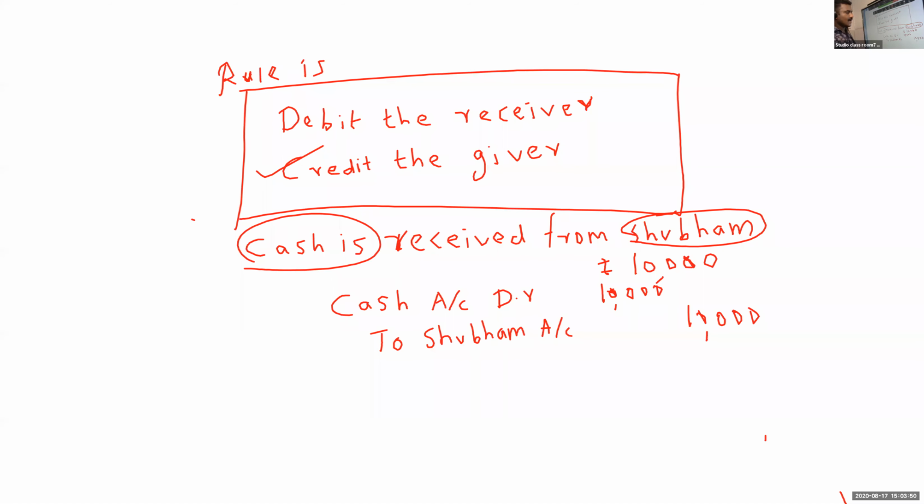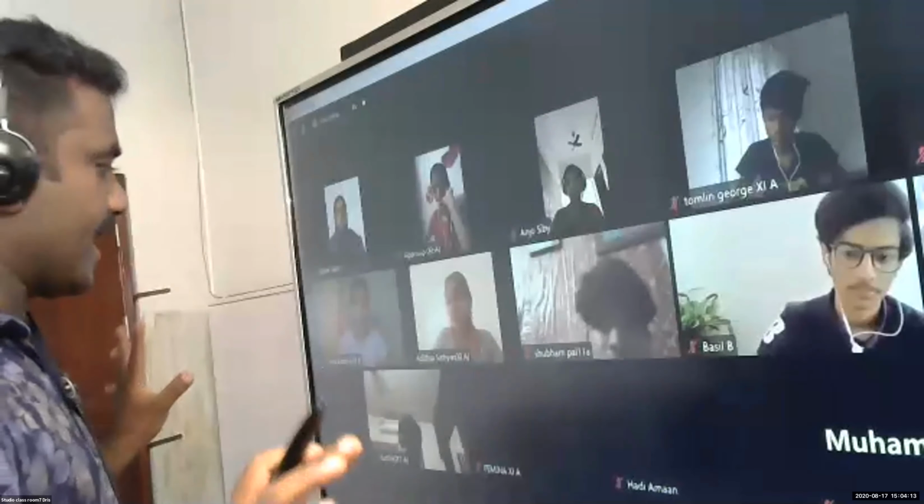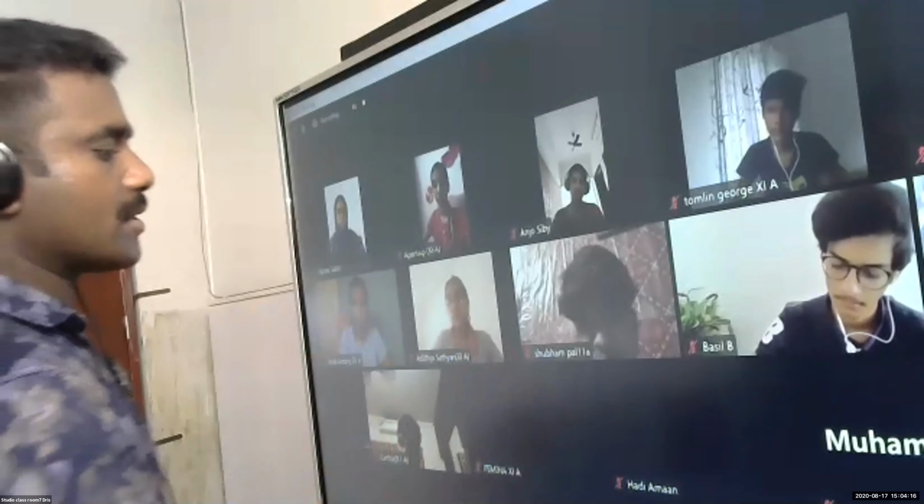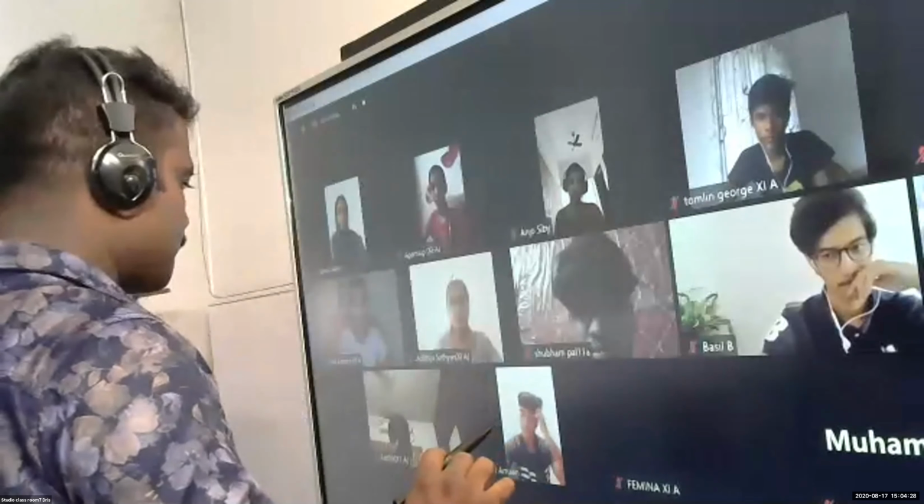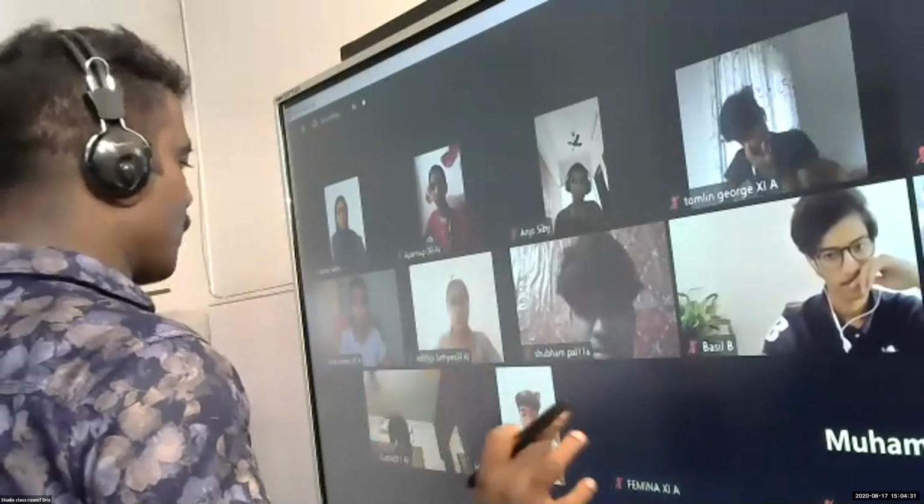Any doubts? Cash is received from Shubham. First you have to look whether Shubham is giver or receiver. Here in this case Shubham is giver. Shubham gave the amount, so he will be credit. Debit will be cash. Any doubt related with this journal? Any doubts?